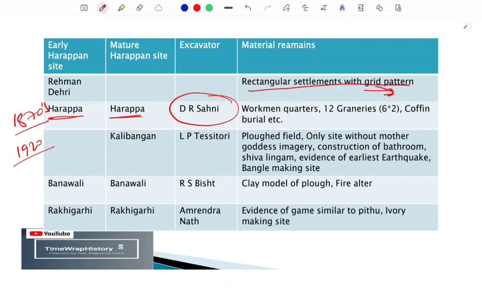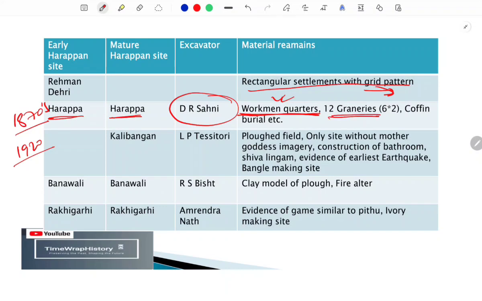Later on, as I said, we need to discuss the material remains. There are multiple things we found there, but the most important thing is the workmen's quarters. People who were working in the citadel had a special type of quarter, and these we find there.